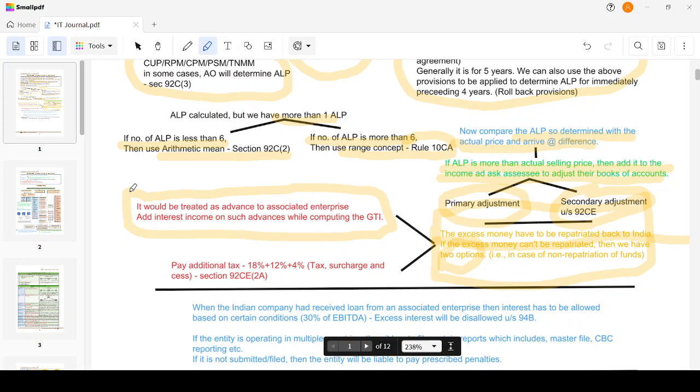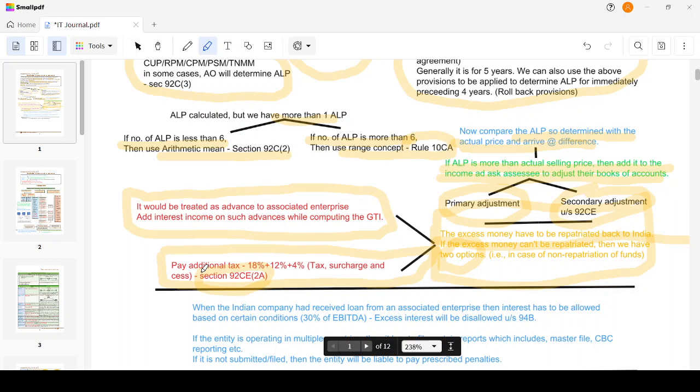But for every year I have to add this until I get it back, and I don't know when I will get it back. So it is a very difficult option. Do you have any other option? The provision says yes, I have one more option: pay additional tax of 18 percent plus 12 percent plus 4 percent, that is 18% tax, surcharge and cess. This is given in section 92CE. Once this tax is paid, you need not show interest income any further.